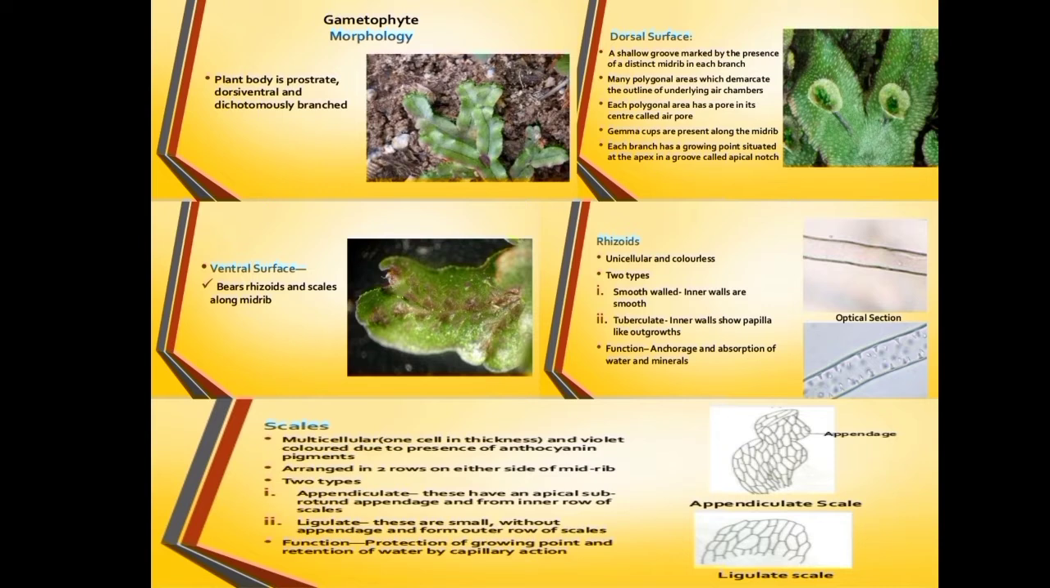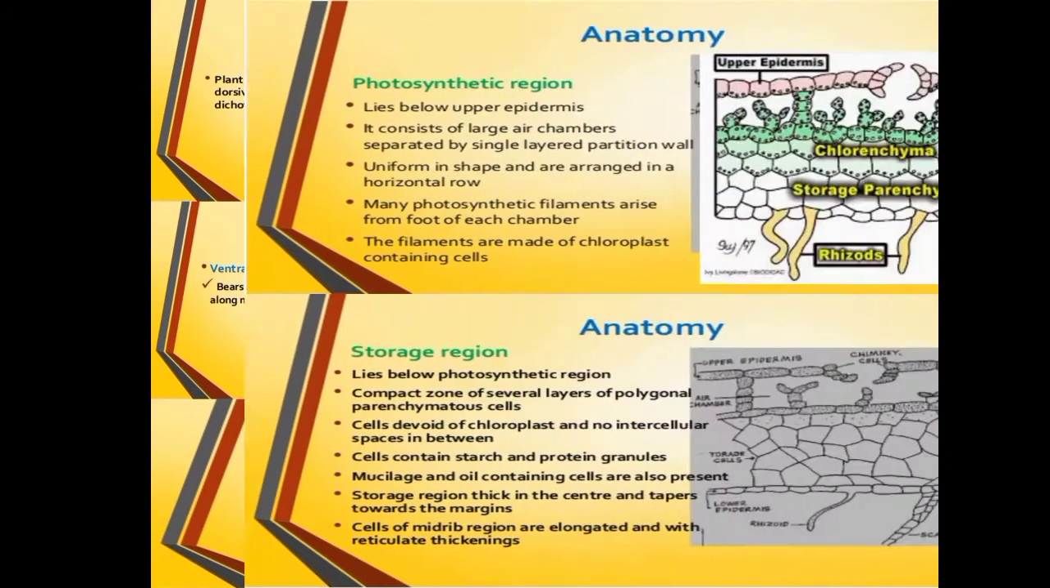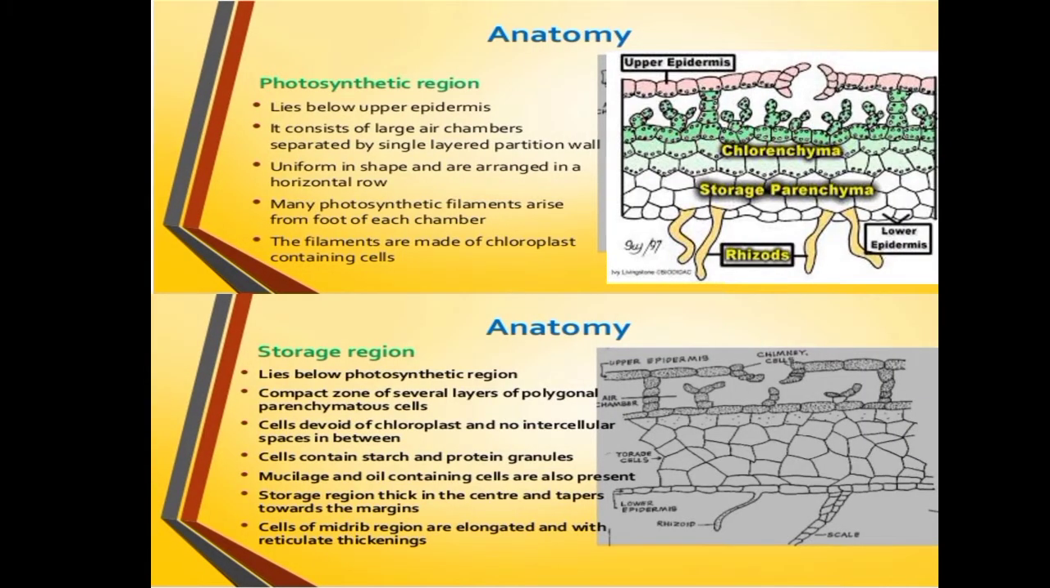Now the rhizoids are of two types, smooth walled rhizoids and tuberculate rhizoids. In scales also you can see two types, the appendiculate scale as well as the ligulate scale. Coming to the internal structure, internally the thallus of Marchantia shows tissue differentiation of various types. There is a photosynthetic region as well as a storage region.